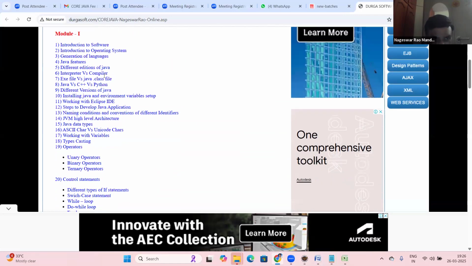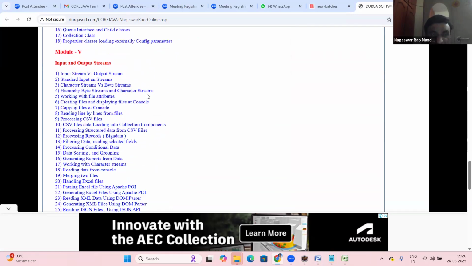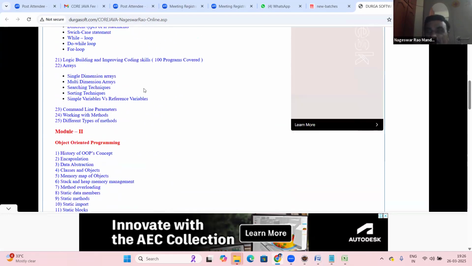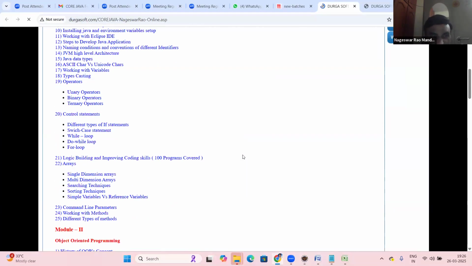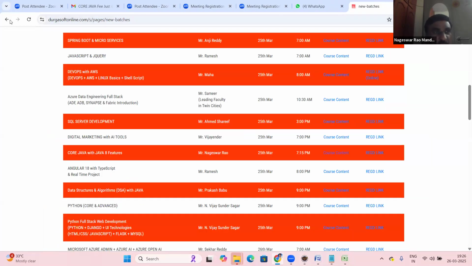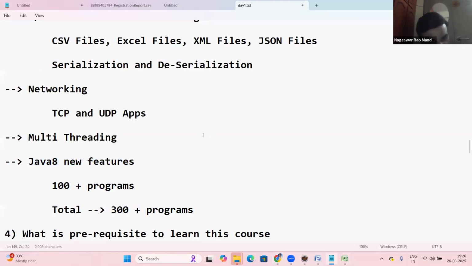That is the complete syllabus, and you can go through it here. For more information about the course, go to the Durga website and check the course content. Click on this and you can see all the content and syllabus. Durgasoft new batch, search for it and check it. Fine, so this was the first day.